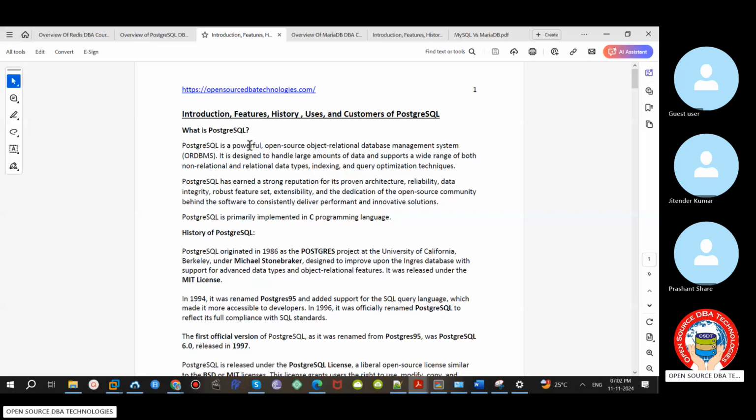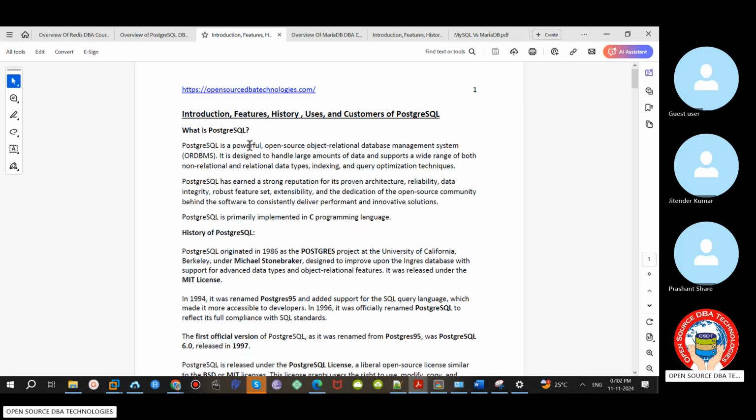Okay, so then coming to Postgres actually. PostgreSQL is also one of the RDBMS. We know RDBMS databases in the market like Oracle, SQL Server, DB2 we have, right? So like that, PostgreSQL also one of the RDBMS. It's advanced to RDBMS. Earlier we have DBMS like 10, 15 years back. So then RDBMS. RDBMS advanced, we have ORDBMS, Object Relational Database Management System. Even Oracle, Postgres, these databases comes under ORDBMS. Okay, so PostgreSQL also it's powerful open source RDBMS comes ORDBMS.